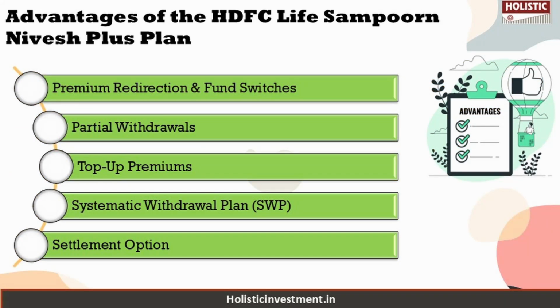Now let us take a look at the advantages. Here you can enjoy up to 4 free premium redirections and fund switches each policy year, and you can make lump sum partial withdrawals after 5 policy years provided the life assured is at least 18 years old. You can add to your investment through top up premiums as per your financial capacity, and you can withdraw a fixed amount at regular intervals with the SWP facility. You can also opt for a structured payout on maturity or death through the settlement option. So these are some of the advantages.